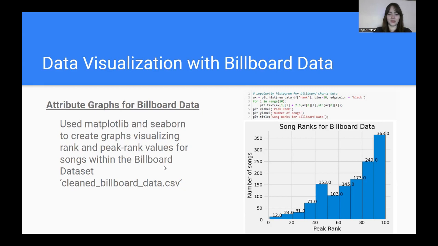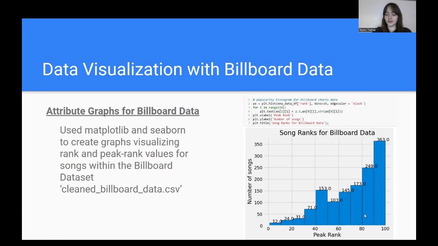We just had peak rank and rank values. So to help with analysis later on, we visualized those variables with the Billboard data set. On the right again is the code above for the graph for the song ranks. And then this is a graph for the peak ranks for the Billboard data.